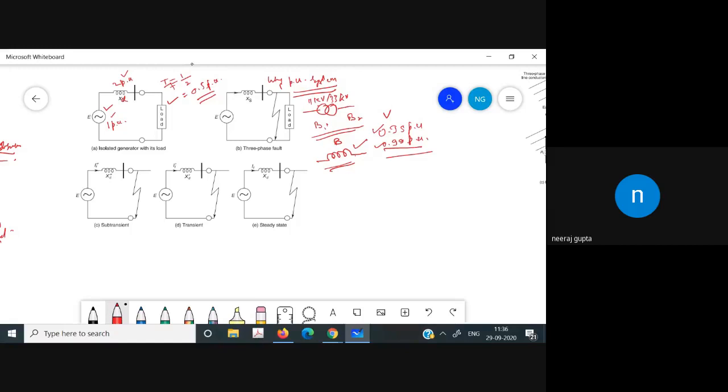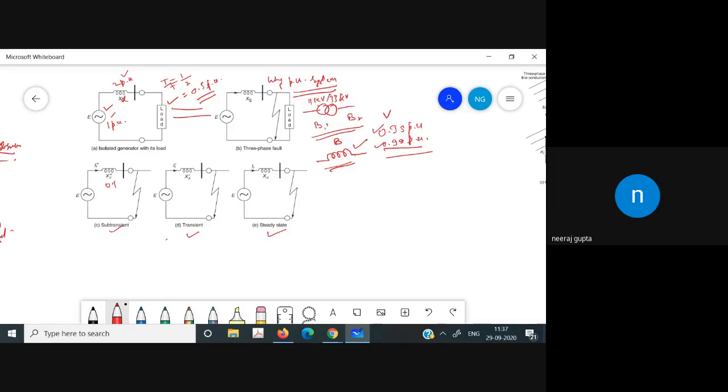Now, if we are considering the isolated generator, in that case the current would be very less. Now, let us suppose that the system is interconnected. In an interconnected system, let us suppose this is the subtransient part, this is the transient part, and this is the steady state part. Let us suppose the subtransient reactance is 0.1.